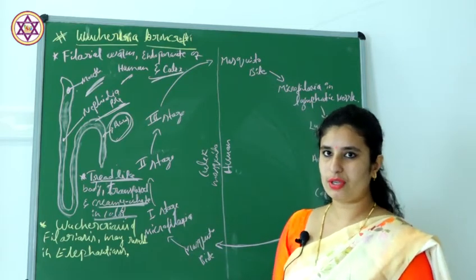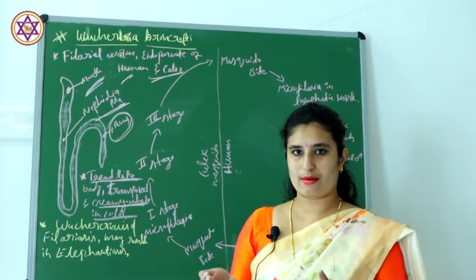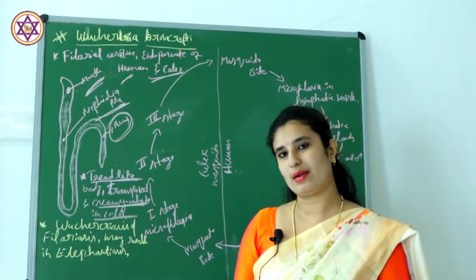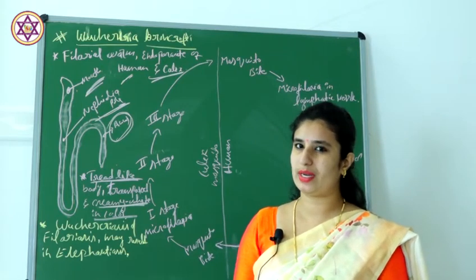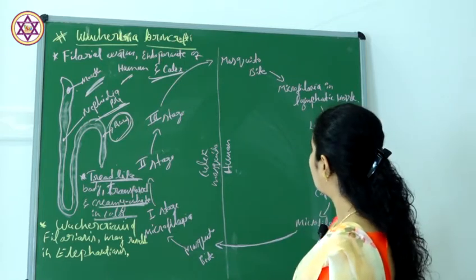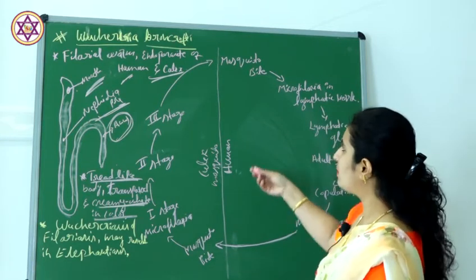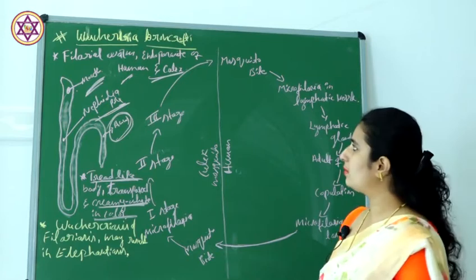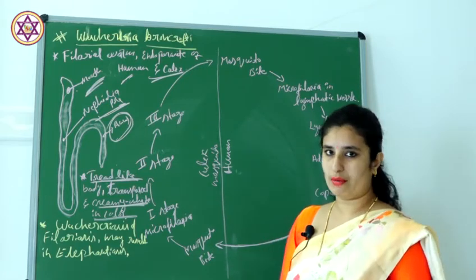As I told you before, usually males are smaller compared to the females. Females are usually larger.